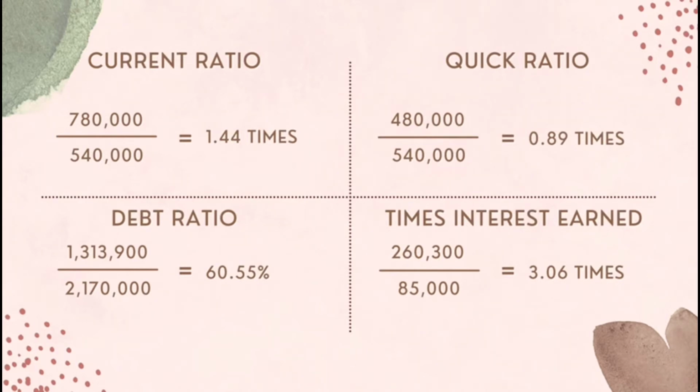Times interest earned, which is also leverage, the formula to calculate is earnings before interest and tax divided by interest. So the calculation will be 260,300 divided by 85,000, and the total will be 3.06 times. Nasaruddin Ahmad Berhad's times interest earned is lower than the industry average, because the industry average is 6.61 times, and it makes the firm bad in meeting its interest payment obligation.